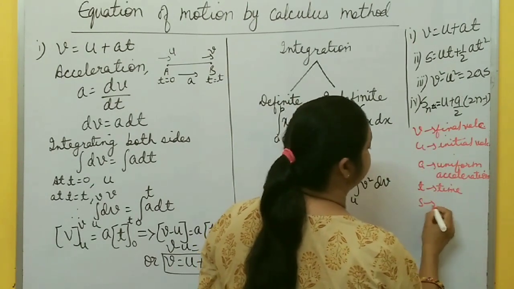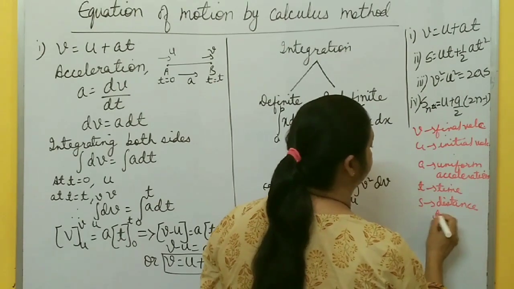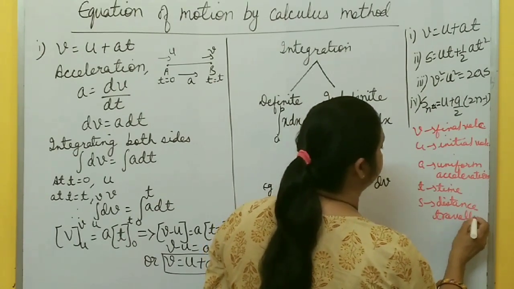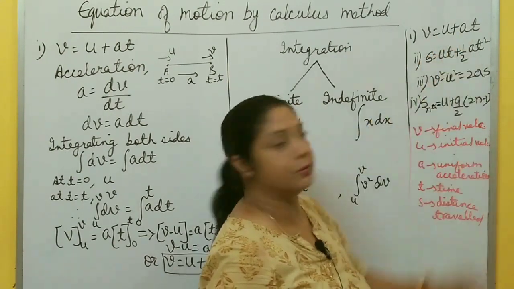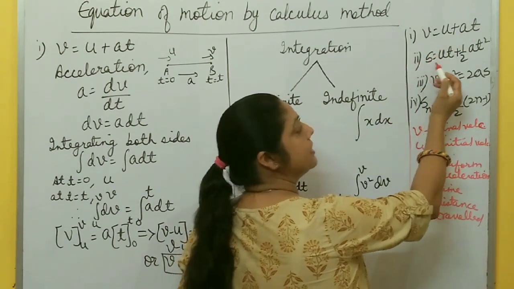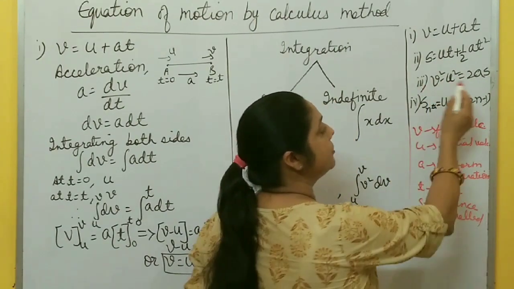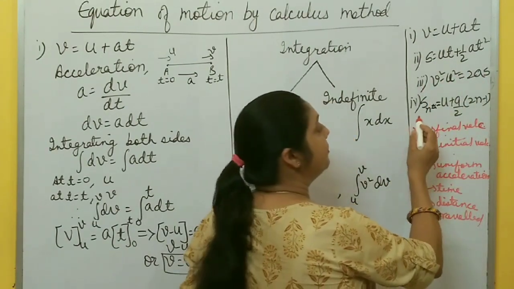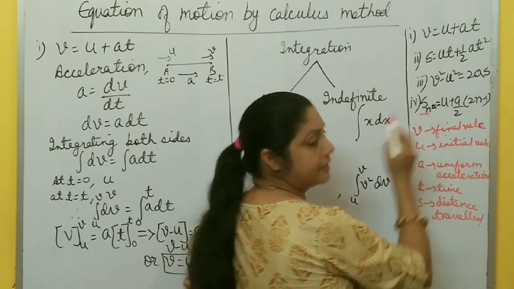Again, S is distance traveled. These are the meanings of these symbols, right? So first equation of motion is V equal to U plus AT. Second equation of motion is S equal to UT plus half AT square. Third one is V square minus U square equal to 2AS. And one more new formula, that is distance traveled by a body in the nth second.